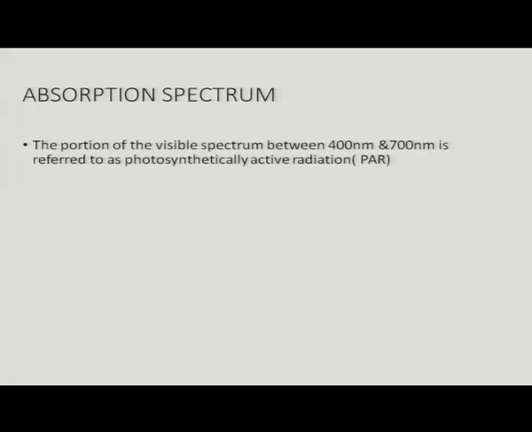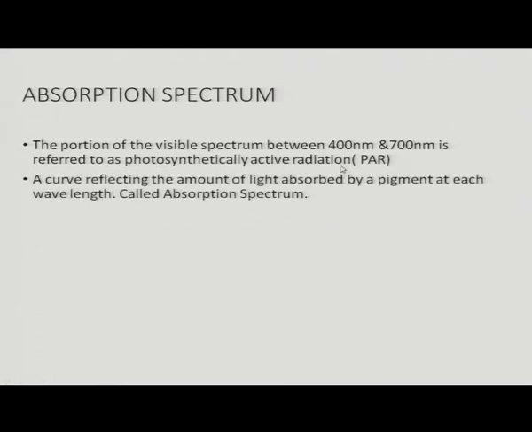This graph shows two types of spectrum, that is absorption spectrum as well as action spectrum. The portion of visible light that I have already told, that is 400 to 700 nanometer, is also called PAR, photosynthetically active radiation.